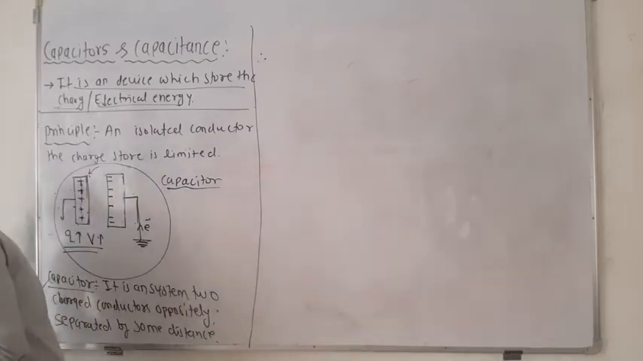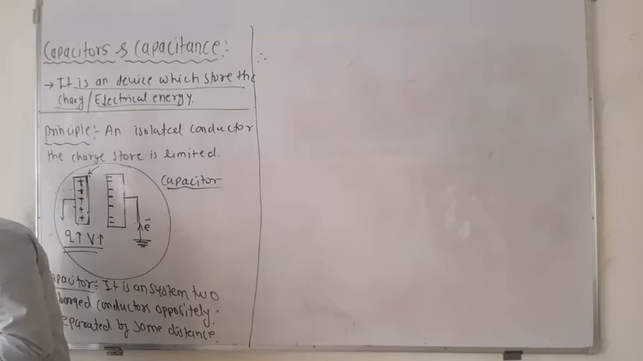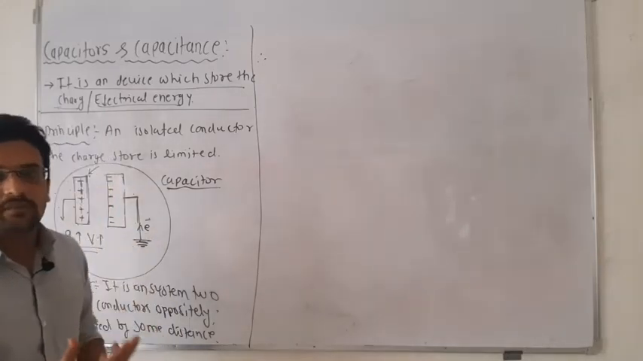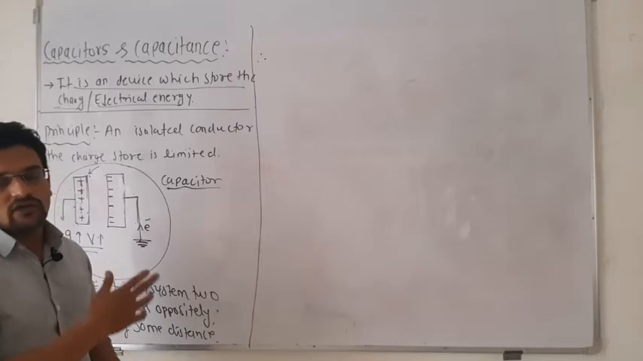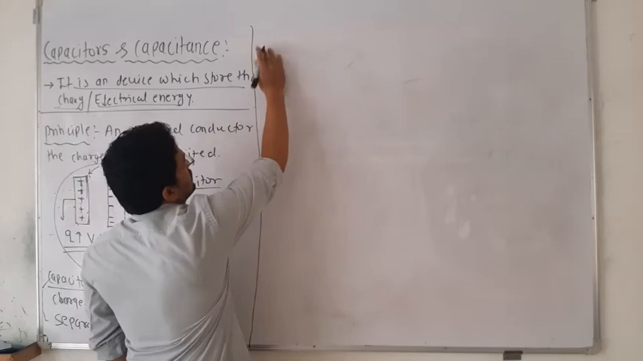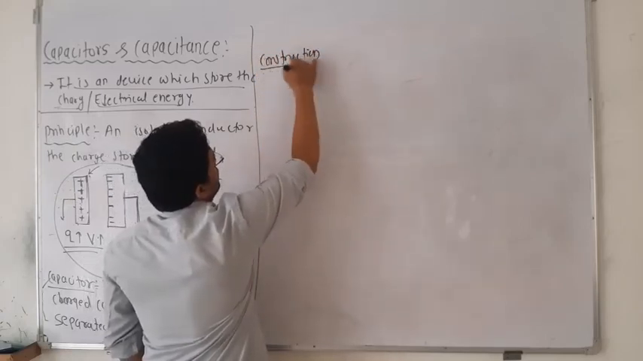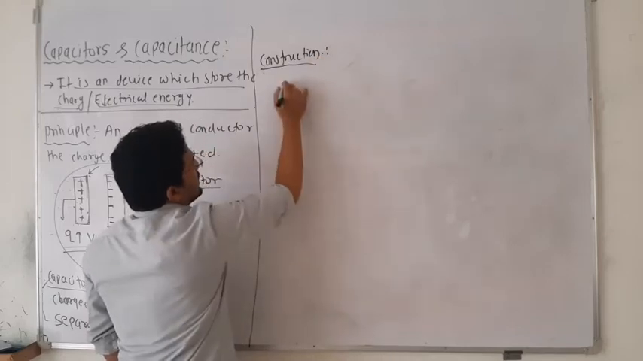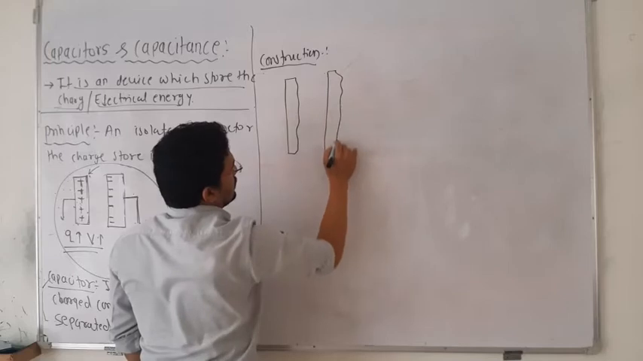I don't have any capacitor here. It is like a cylindrical part, or maybe spherical in shape. There are a lot of capacitors available in the market. So how is the capacitor constructed? It has one positive plate and one negative plate.